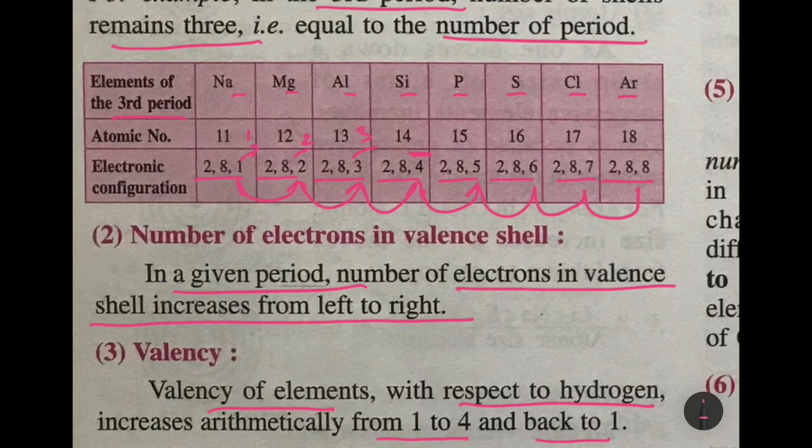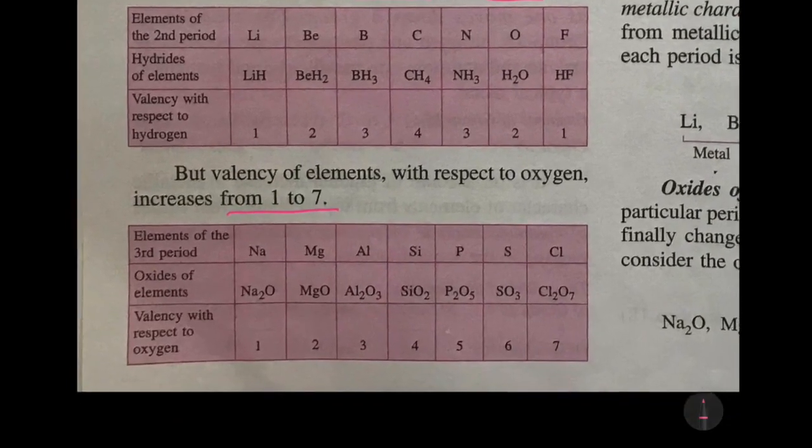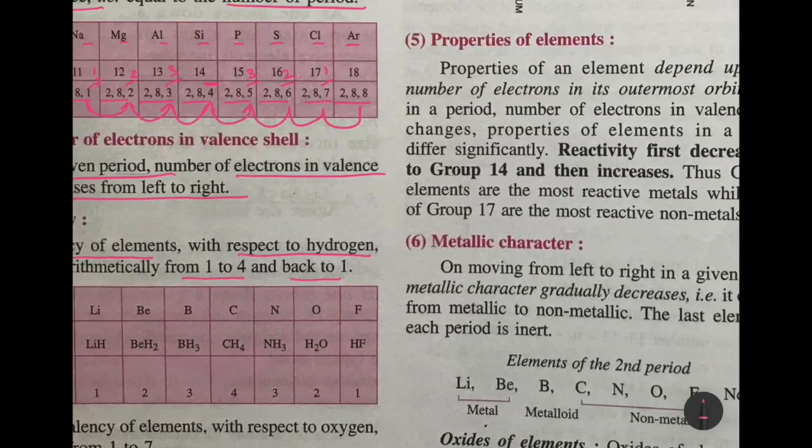Now with 5, it can receive 3, valency 3; can receive 2, valency 2; can receive 1, valency 1. So it increases and then again it decreases. We are talking about the valency. Okay, but the valency with respect to oxygen increases from 1 to 7. Okay, that I already explained to you.